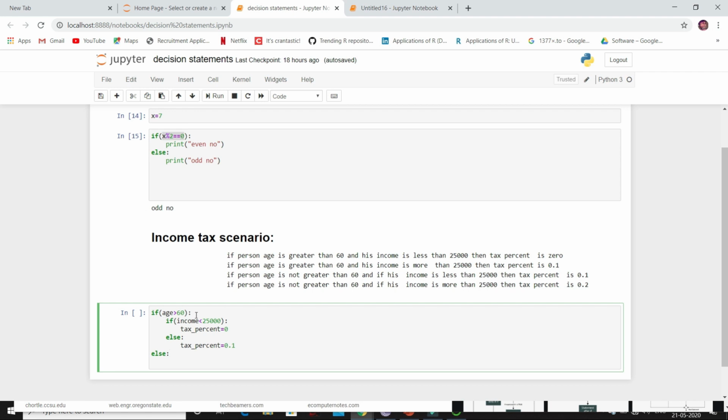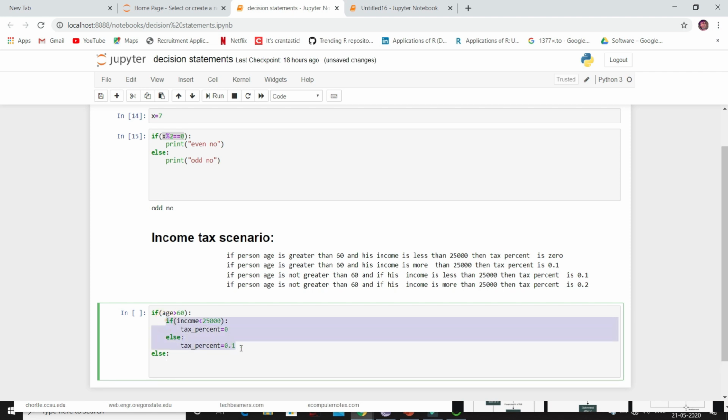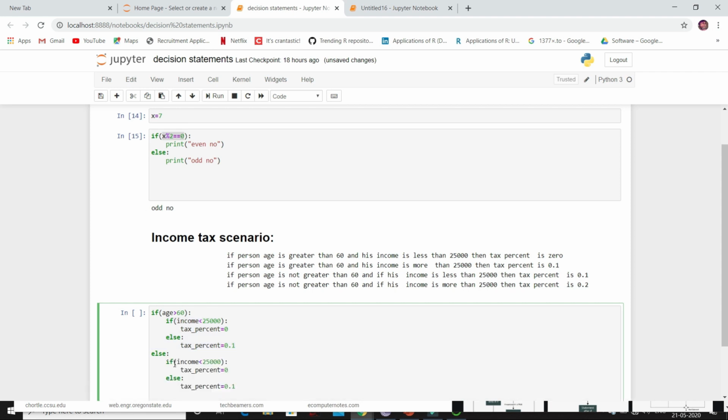So if age is not greater than 60, then it comes to this else part. So inside this again we have to check for income. So I'll just copy this. So again here, if income is less than 25,000, then tax percent is 0.1. If it is greater than 25,000, tax percent is 0.2.